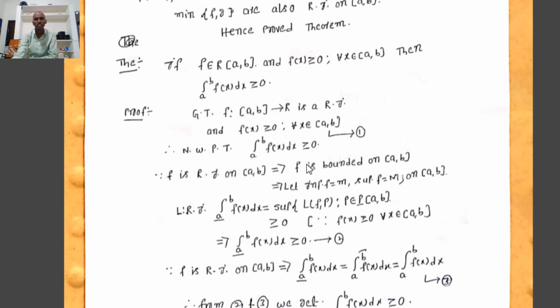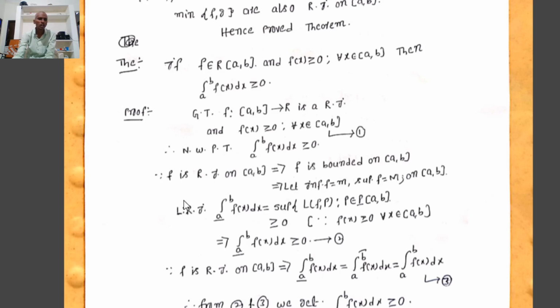That implies f is bounded on [a, b], which implies f has an infimum and a supremum on [a, b]. Therefore, let the infimum of f(x) equal small m and the supremum of f(x) equal capital M on [a, b].